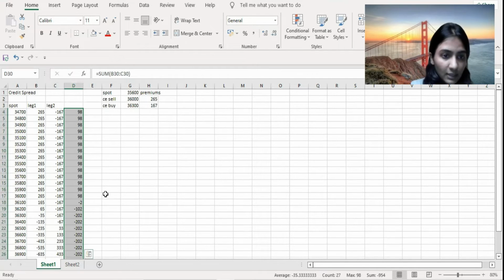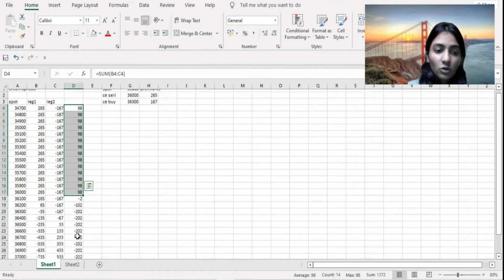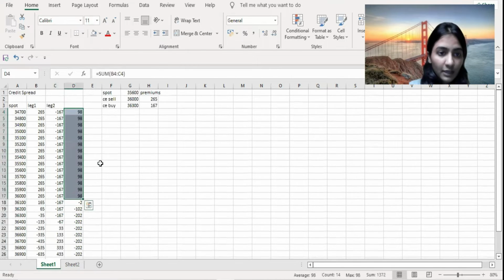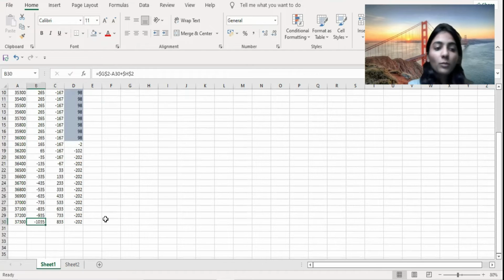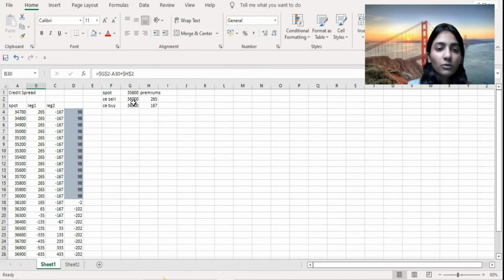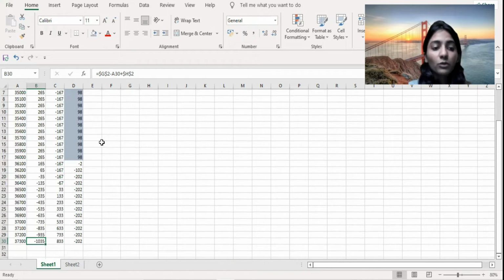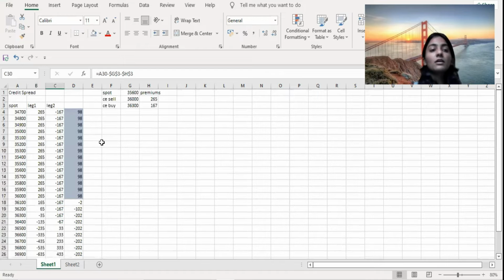Yeah. So basically, your strategy would be giving you profits only till 36,000, above which you would be incurring losses. One thing you need to note over here is that if you would have sold a call of this 36,000 strike price, then you would be incurring major losses at 37,300, of around 1,000 points. But if you would have made a credit spread strategy, then you would be only making losses up to 200 points. So this is the benefit of hedging and making different strategies.